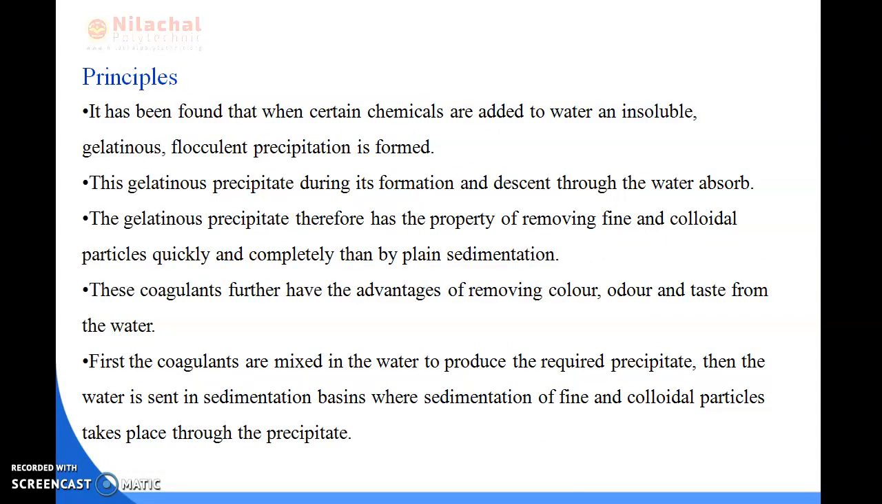So next I have discussed the principles. Certain chemicals are added to the water, because they are insoluble, and a gelatinous flocculent precipitate is formed. This gelatinous precipitate, during its formation and descent through the water, absorbs impurities, and therefore has the property of removing the fine and colloidal particles more quickly and completely than plain sedimentation. The main advantage of this is to remove color, odor and taste from the water. Okay.